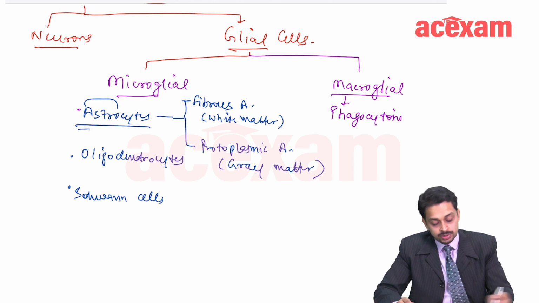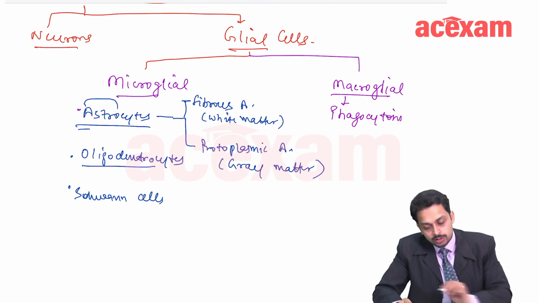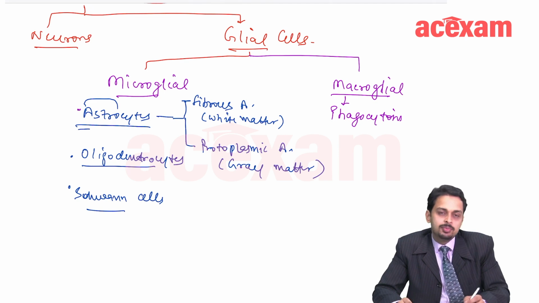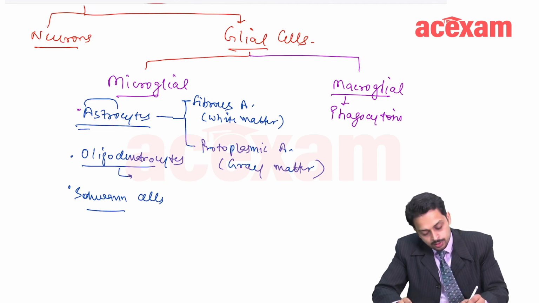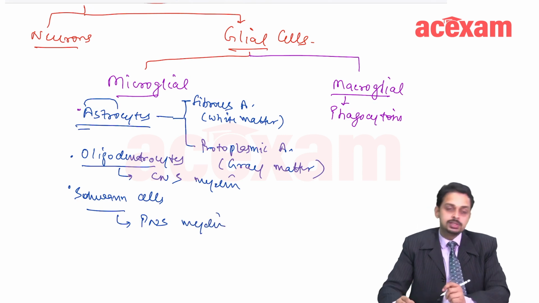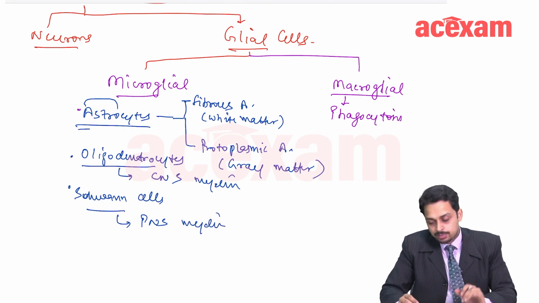They are all supporting cells. Then oligodendrocytes and Schwann cells help in myelination: oligodendrocytes of CNS and Schwann cells of the peripheral nervous system. So both these cells help in myelination.